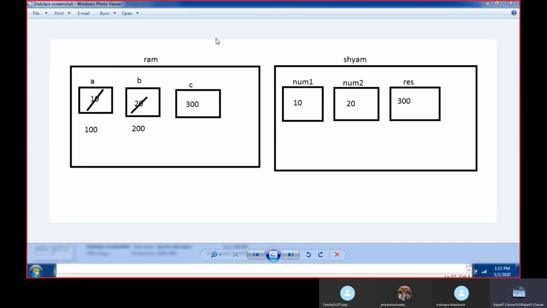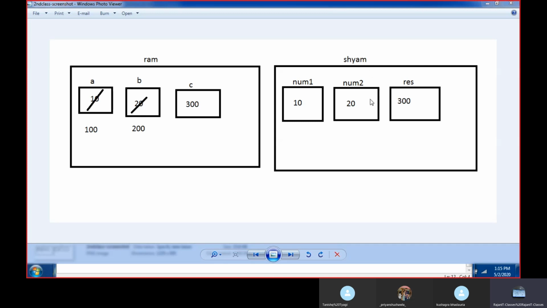Sham has called Ram. Sham has passed num1 to A, that is 10. Sham has passed num2 to Ram's box, known as B, that is 20. Ram has changed, in his house, the A box from 10 to 100, and the B box from 20 to 200. But nothing changed in the house of Sham.